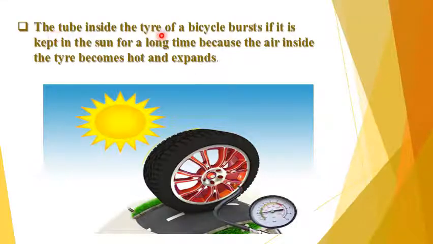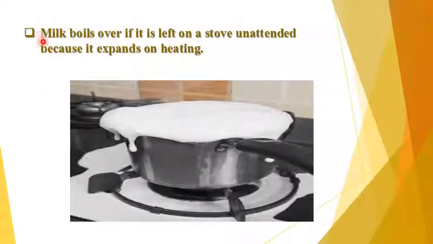So the tube inside the tire of a bicycle bursts if it is kept in the sun for a long time, because the air inside the tire becomes hot and expands. Okay, that is the most common example. All of you can easily observe that at home.